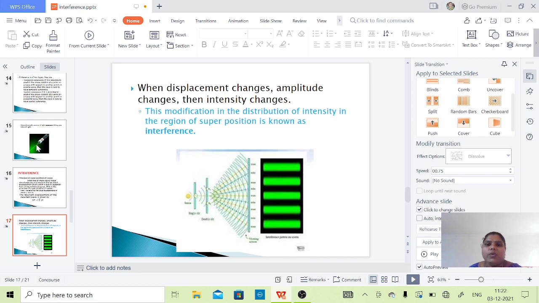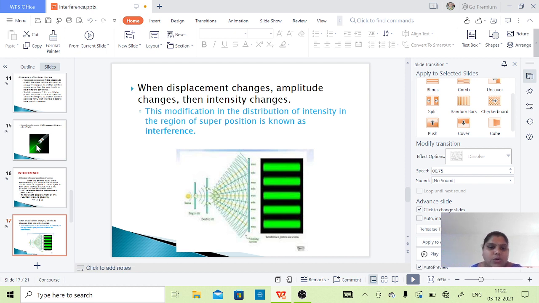Let us see. When the displacement changes, the amplitude changes, then the intensity changes. Okay. See very carefully. When displacement changes, amplitude changes, then intensity also changes. So the modification in the distribution of intensity in the region of superposition is known as interference. Okay.